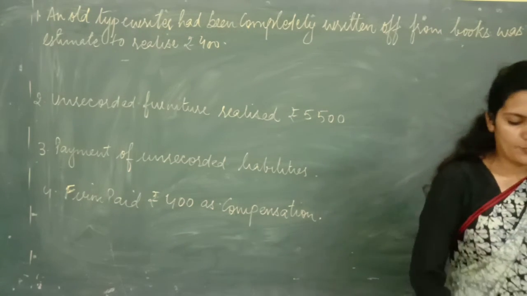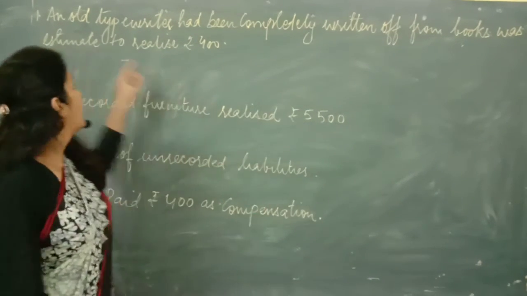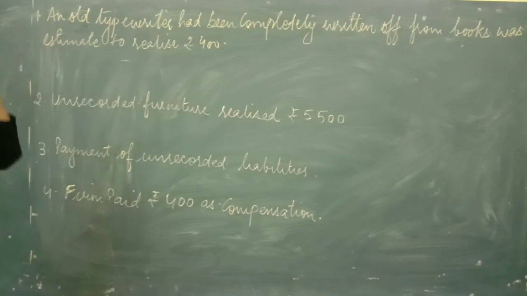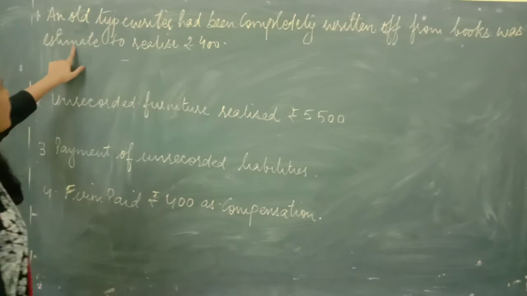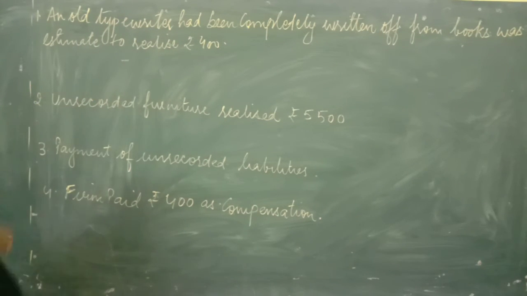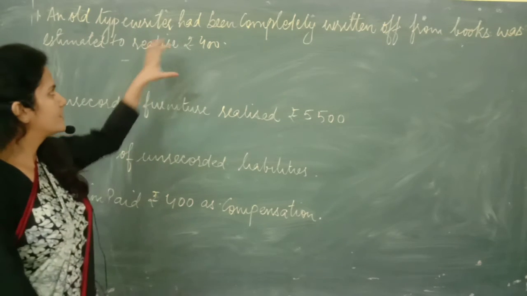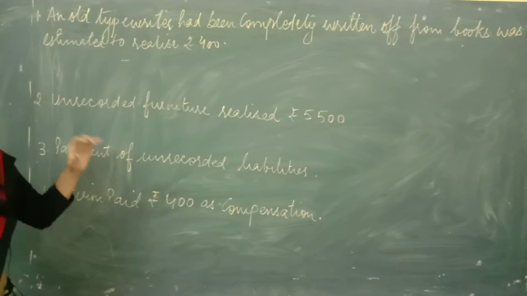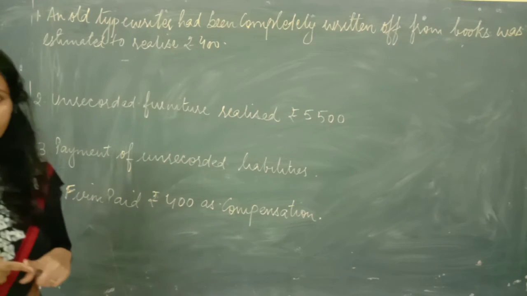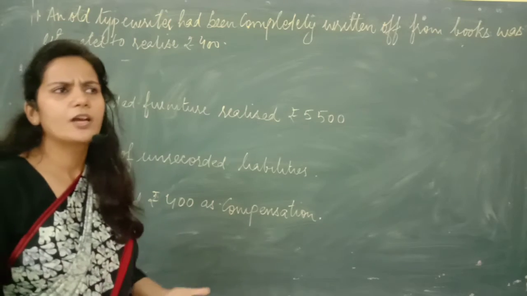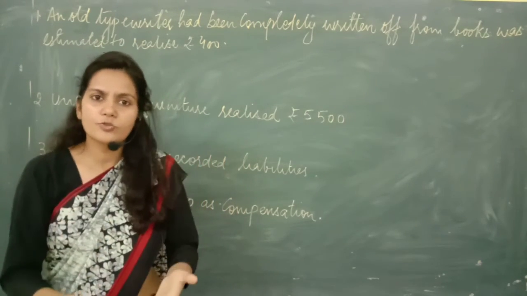Come to the next topic now, students. Read the statement which is given here. An old typewriter had been completely written off from books, was estimated to realize rupees 400. What does it mean? It means that a typewriter was there which wasn't recorded in the books. We did not record it, or you should say that the book value of that typewriter has fallen to 0.